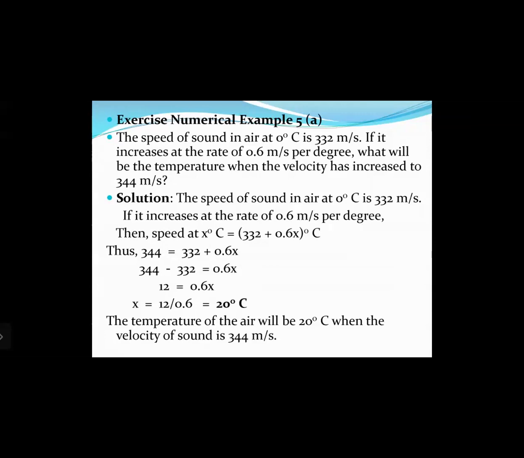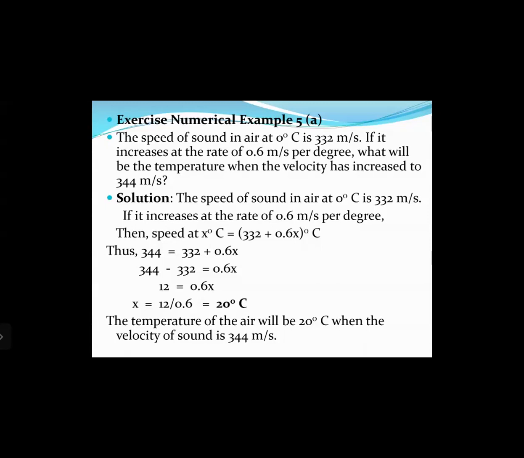If you rearrange this equation, we get 344 minus 332 equals 0.6x. Therefore, 12 equals 0.6x and x equals 12 divided by 0.6. So we get the value of x as 20 degrees Celsius. That means the temperature of the air will be 20 degrees Celsius when the velocity of sound is 344 meters per second. Let us go through it again.